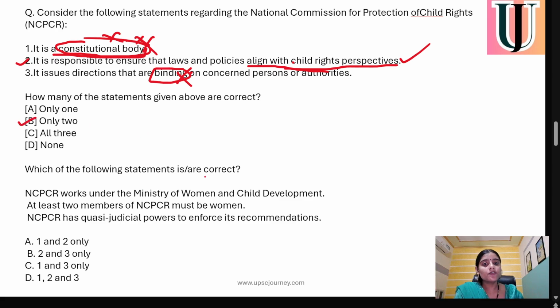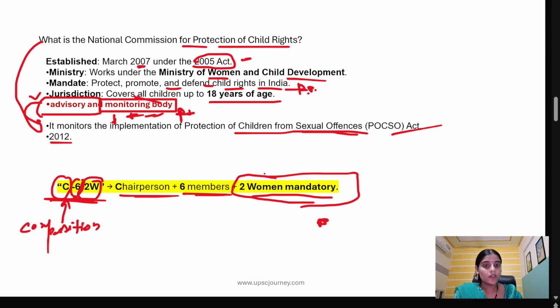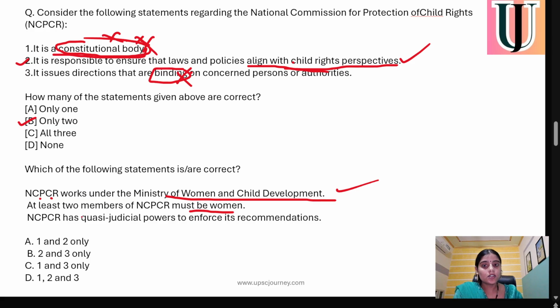Next, which of the following statements is correct? The National Commission for Protection of Child Rights works under the Ministry of Women and Child Development. Yes, correct. At least two members of the commission must be women. Yes, we have seen this: at least two women should be there, meaning two women are mandatory, and it works under the Ministry of Women and Child Development. So correct. And the third,